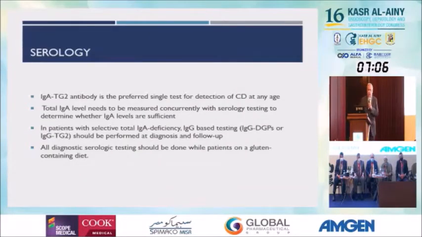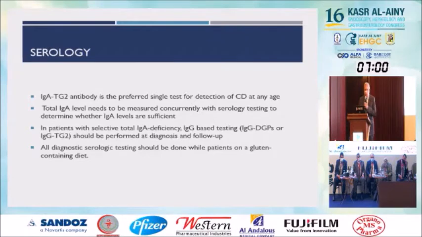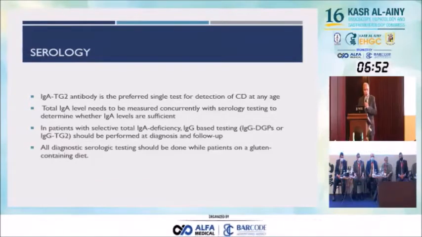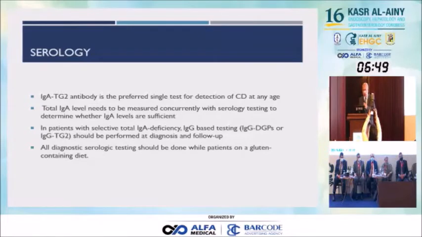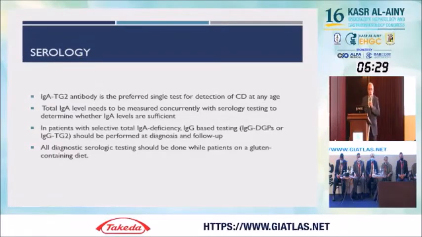Diagnosis-wise, the main golden diagnostic tool is IgA anti-tissue transglutaminase 2 antibody, the preferred single test for detection of celiac disease. You should check total IgA, and if the test is negative, we can replace it by deamidated gliadin antibody or anti-tissue transglutaminase IgG. All diagnostic serological tests should be done while the patient is on a gluten-containing diet. Never do them in a patient on a gluten-free diet, because we will have false negatives.